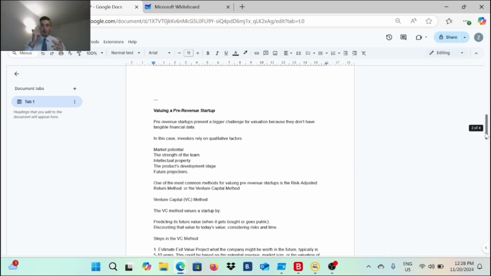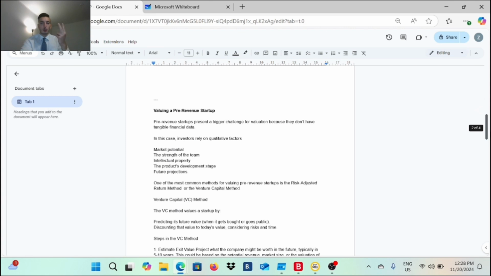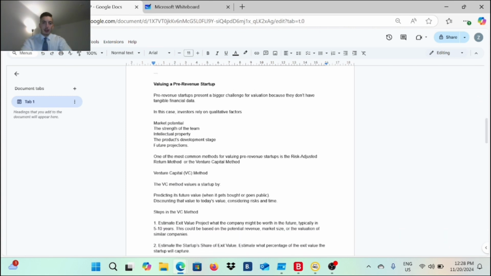All right, so we have two. We have the first one, the market multiplying assets, and the second one, which is the pre-revenue startup. So let's take a look at that. Pre-revenue startup means they don't have any data, any revenue, anything yet, which is quite hard to value, correct?